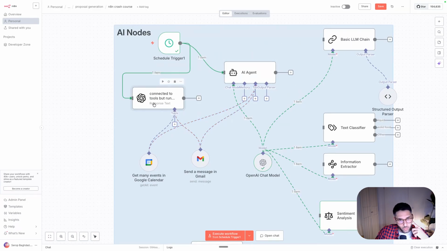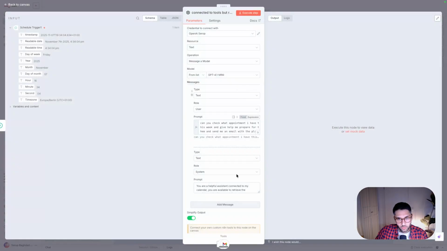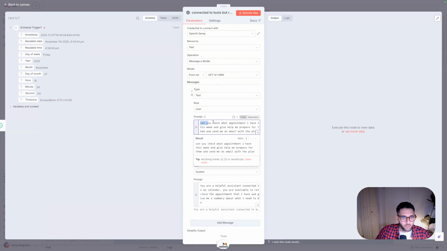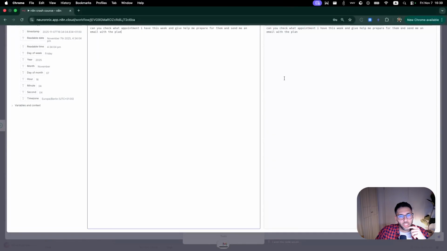Let's compare. These two have the same system prompt, which is you're a helpful assistant. I like to do it like this. Connected to my calendar, you are available to retrieve the appointments that I have and give me a summary about what I need to do. They're both connected to the same model, GPT 4.1 mini. And I ask it, can you please check what appointments I have this week and help me prepare for them and send me an email with the plan.